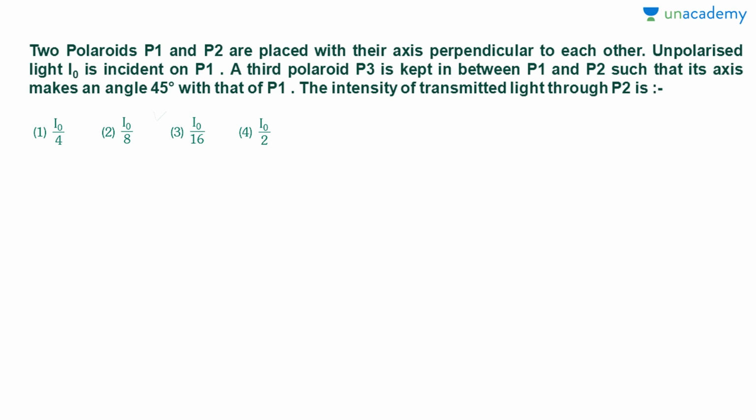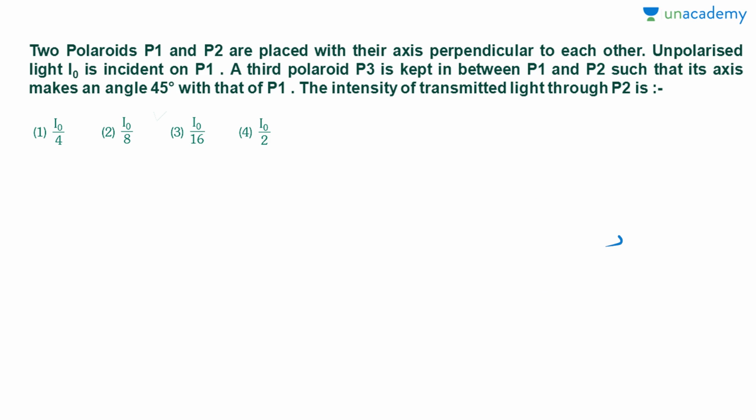Two Polaroids P1 and P2 are placed with their axes perpendicular to each other. Okay, so suppose these are two Polaroids, their axes are perpendicular to each other. Unpolarized light I0 is incident on P1, and a third Polaroid P3 is kept in between P1 and P2, such that its axis makes an angle 45 degree with P1. So naturally it will also make 45 degree with P2.